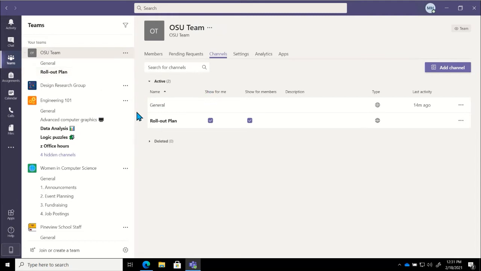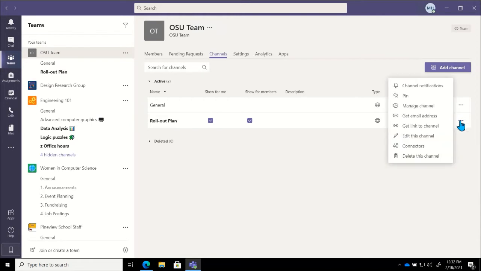Now, if I were to delete a channel, it doesn't delete it immediately. It's a little bit more like archiving that particular channel. So if I use this rollout plan as an example, on the right-hand side, there are those ellipses. And if I click on this, we are going to get a drop-down menu, just like we have before when we click on ellipses.